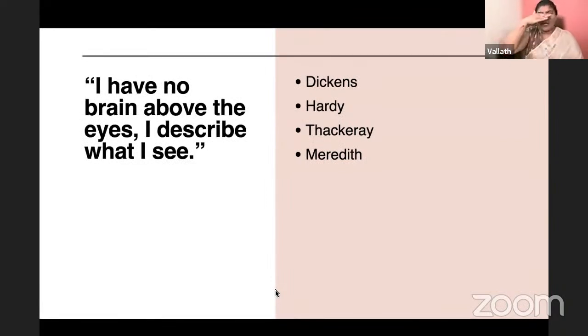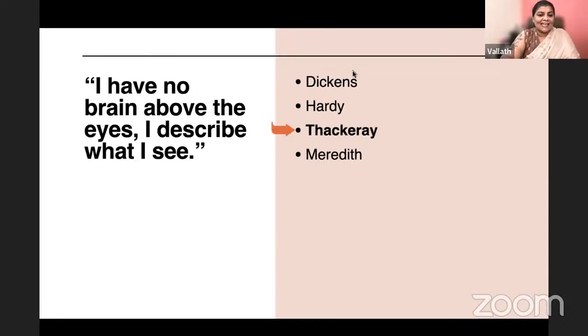I have no brain above my eyes. I describe what I see. Who said this? This is a very important statement related to realism. This author is describing what he sees. He is not able to see beyond that. Everything he is writing about is based on what he sees. Is it Dickens, Hardy, Thackeray, or Meredith? Tell me, guys, who is the author?